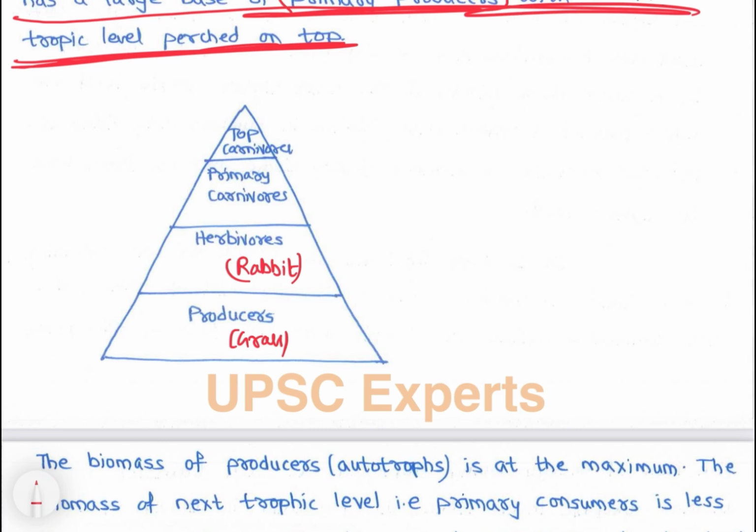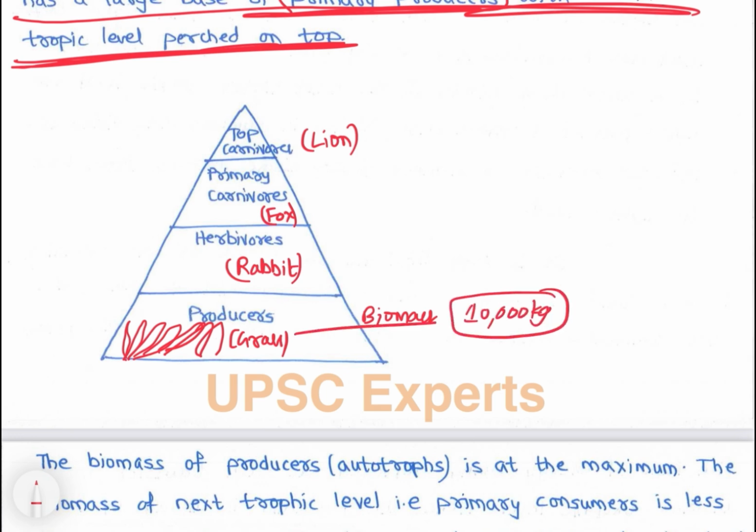Primary carnivores can be, say, fox, and secondary or top carnivores, say, lion. So the grass biomass would be more. Say we take 10,000 kg of biomass of grass. So 10,000 kg of biomass can accommodate only 1,000 kg of rabbits, right?